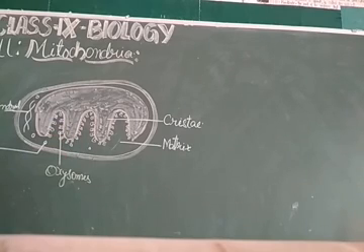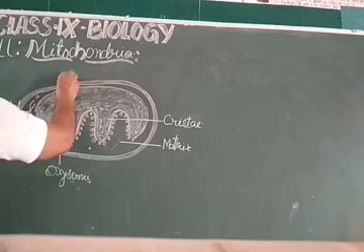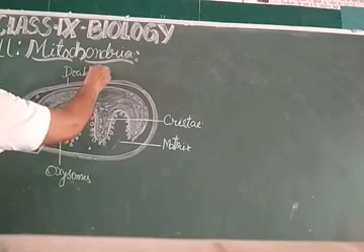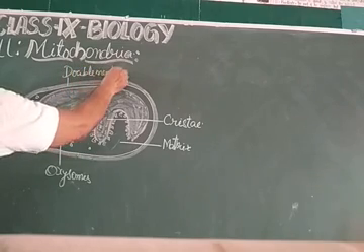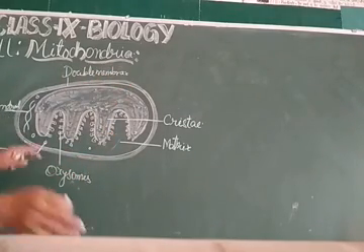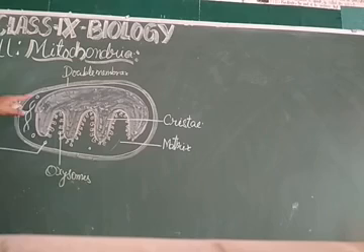So mitochondria is a double membranous structure suspended in the cytoplasm, with its own DNA and ribosomes.